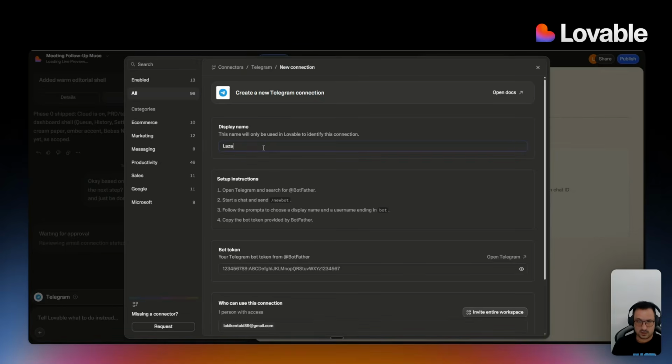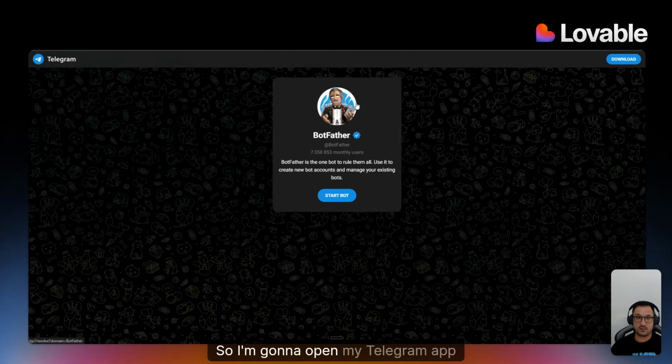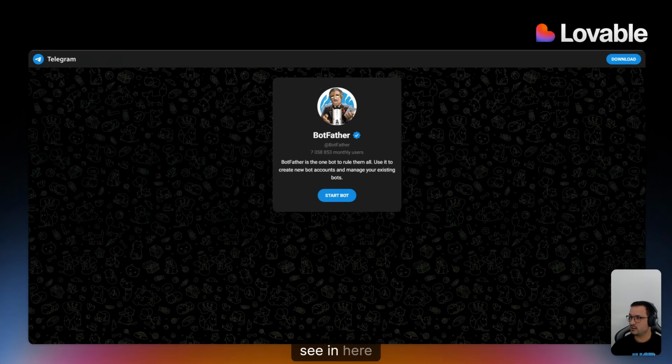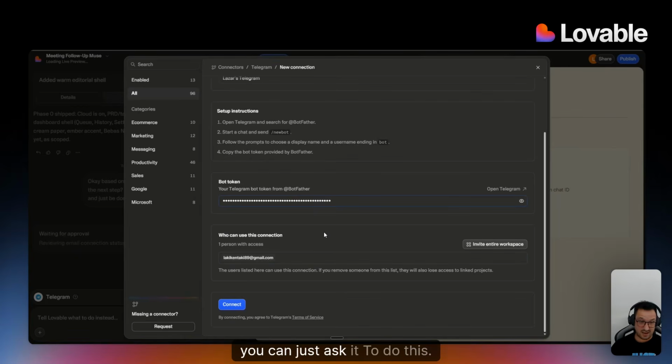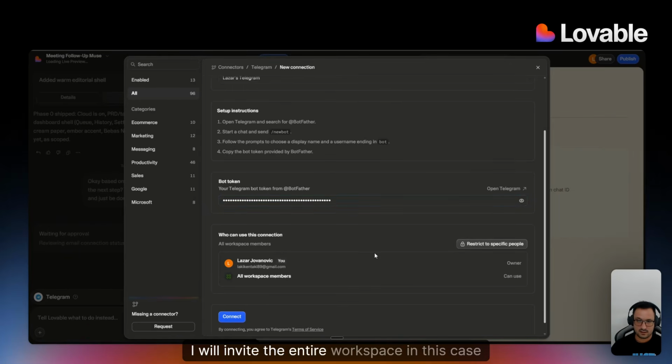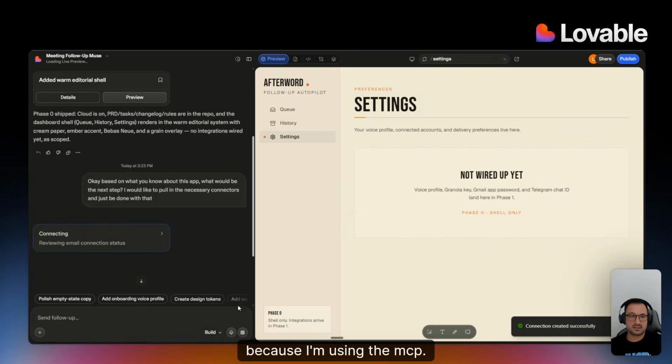Again, Telegram, right? You open, you find, you build your bot token, right? Again, it's going to help you do this if you haven't done it. So I'm going to open my Telegram app and do that as well. I'm going to see in here on my other monitor. Okay, there it is, and Telegram bot, right? Again, if you've never done this, you can just ask it to do this. I can regenerate these, so it doesn't matter. I can do that as many times as I'd like. And again, I will invite the entire workspace in this case because I'm using the MCP.